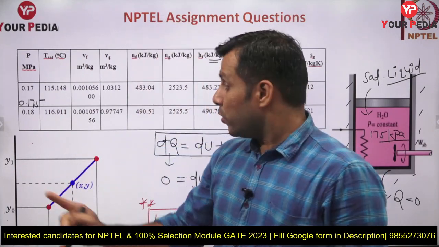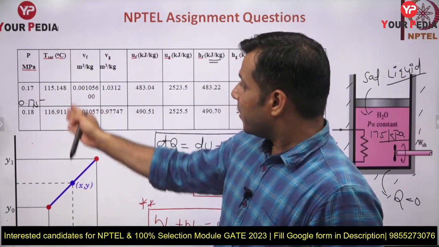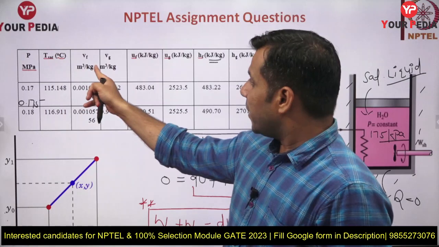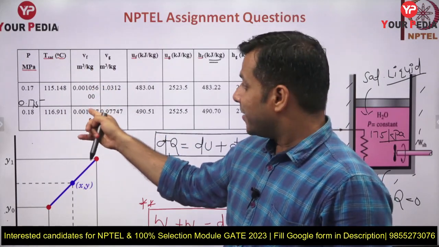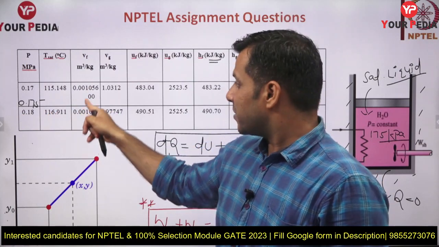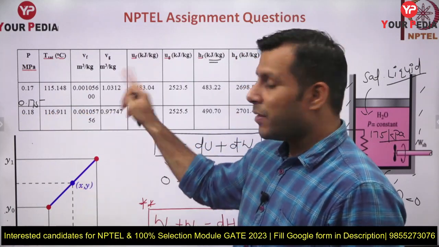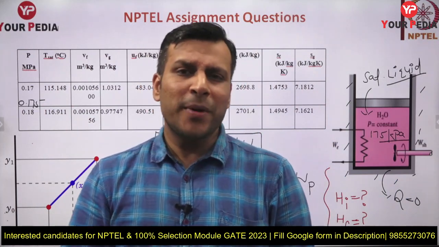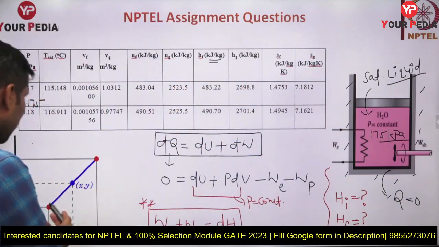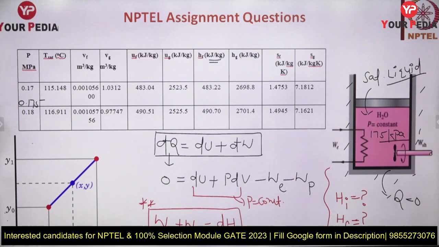So the properties are not known at 175 kilopascal. For that you need to take the mean of these properties. If you want VF, you need to combine these two, take this plus this divided by 2, and you will get all the properties at 0.175. But you know guys, linear interpolation is a technique which we need to use in these kinds of cases.